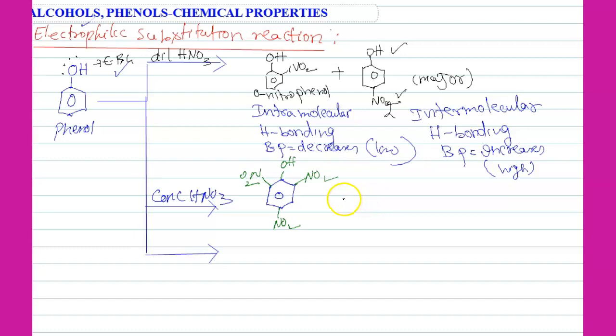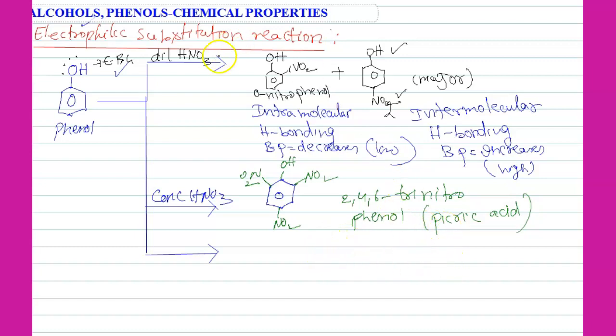So its name is 2,4,6-trinitrophenol. 2,4,6-trinitrophenol is formed. Its another name is picric acid. Even though it contains the name acid, it does not contain any carboxylic acid group.